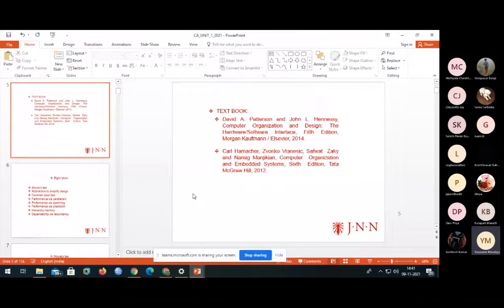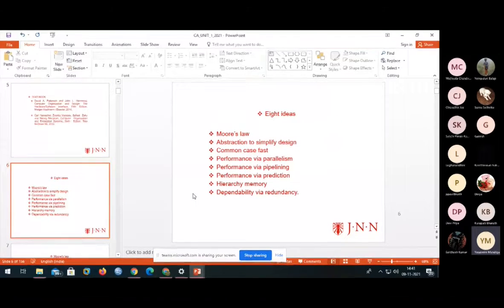Next, the first topic of the first unit is the eight ideas. What are the eight ideas? Moore's law, abstraction to simplify design, common case first, performance via parallelism, performance via pipelining, performance via prediction, memory hierarchy, and dependability via redundancy. The first one is Moore's law, and then simplifying design. The first three define that each time the generation changes, our technology must support the new technologies.